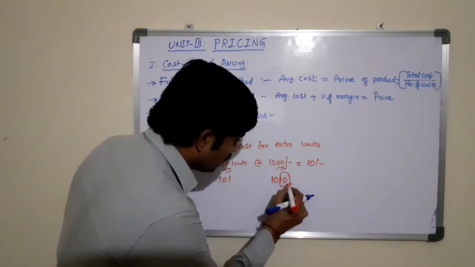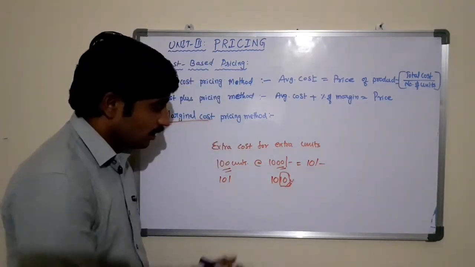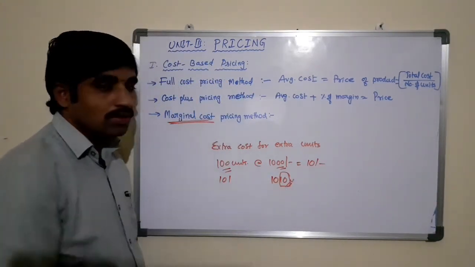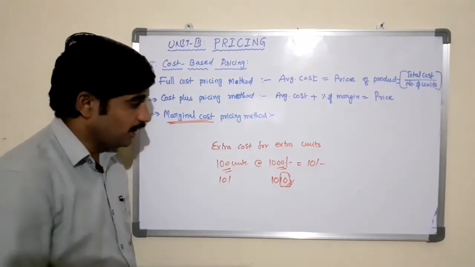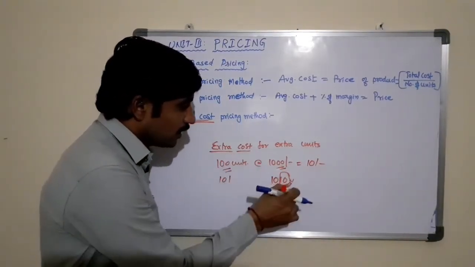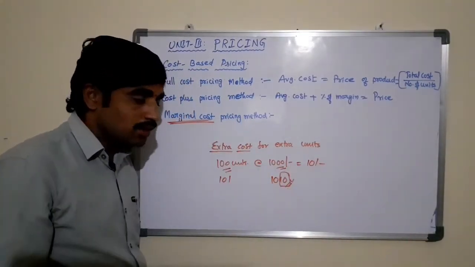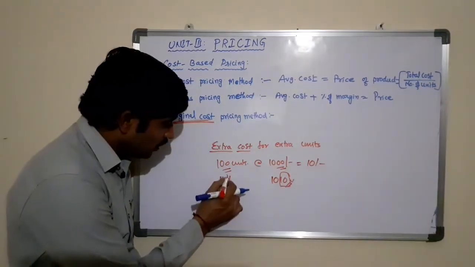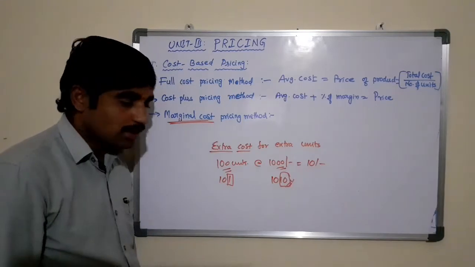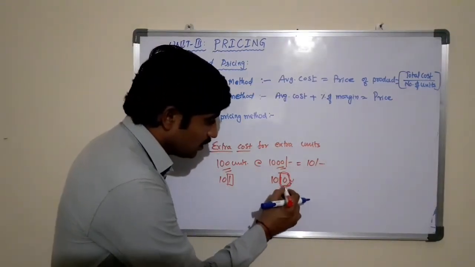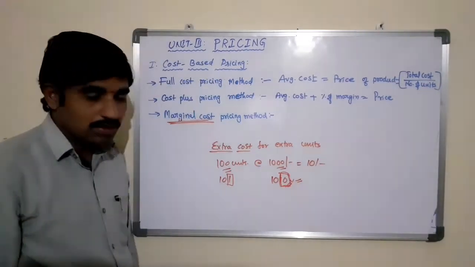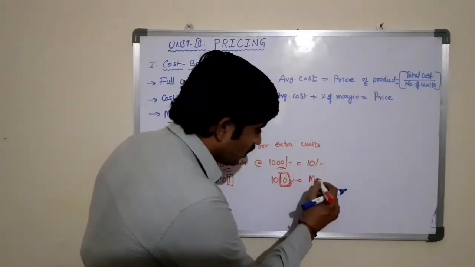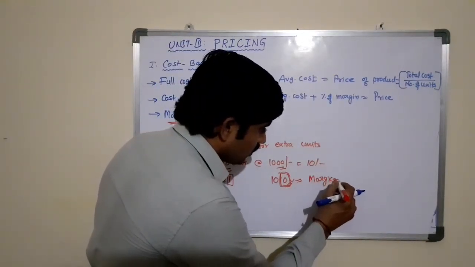This 10 rupees that we are incurring extra is known as marginal cost. I am repeating, the extra cost that we incur to produce an additional unit is known as marginal cost. That's all. So here 1 is the additional unit, the extra unit. The 10 rupees is the extra cost, and it is called the marginal cost.